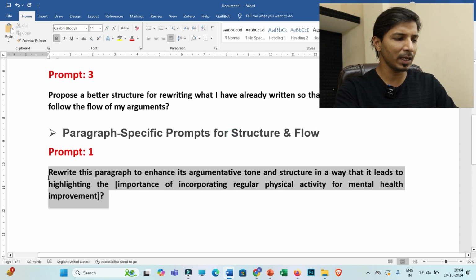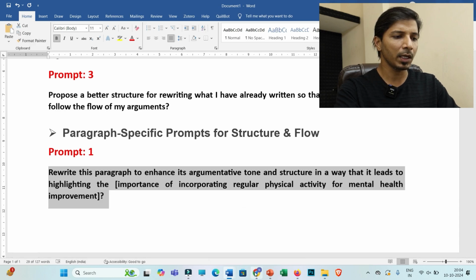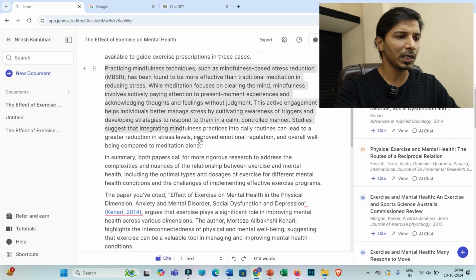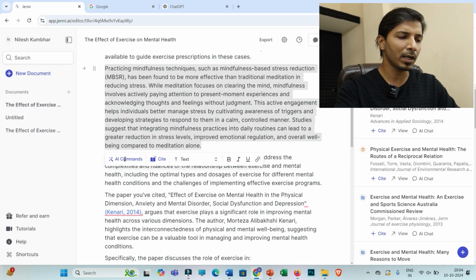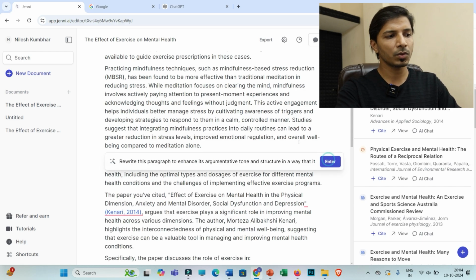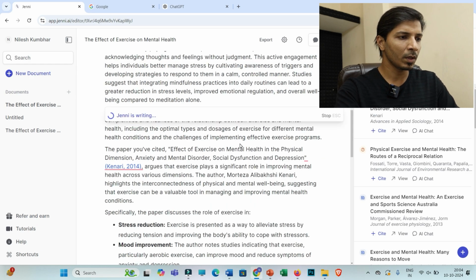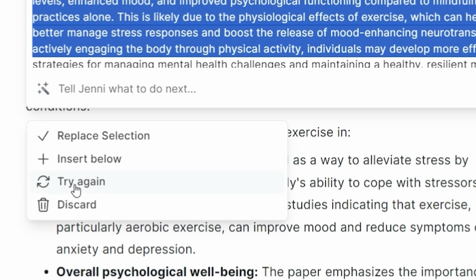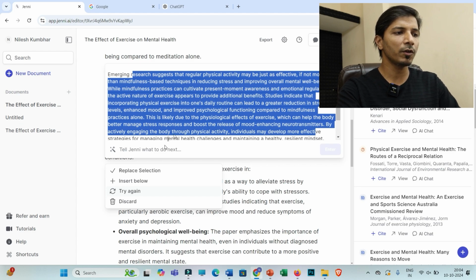So obviously the method is the same. You have to just copy this, and again select that paragraph. For example, this is the paragraph. I'll select that paragraph, then AI commands, and simply in this command box you paste that command, so that you will get this information. So you can go through this paragraph. If you want any alternate version, you can also click on try again, so that you may get a better version than this. Or if you think that this is suitable, you may click on replace selection, so that the existing paragraph can be replaced.